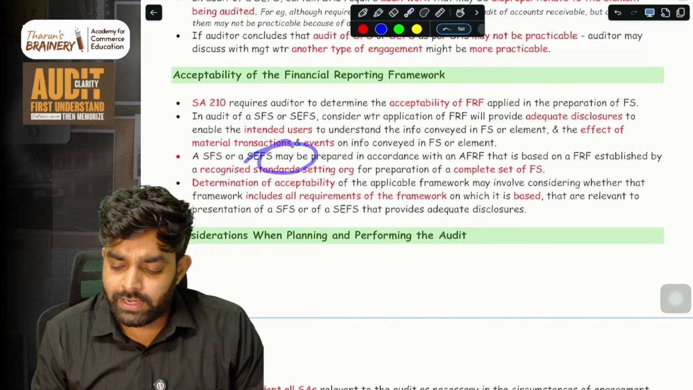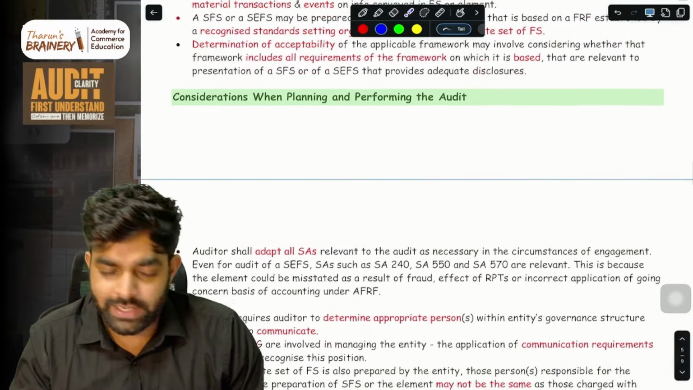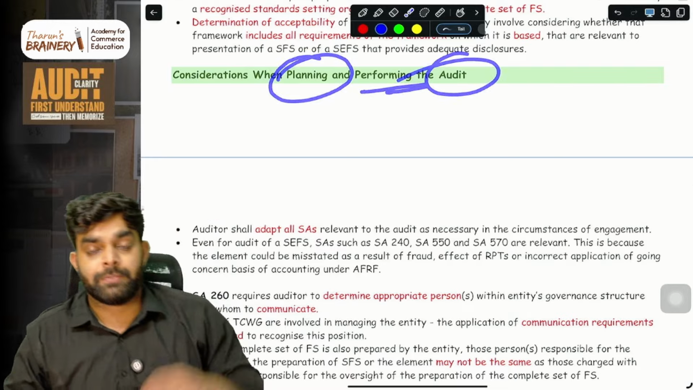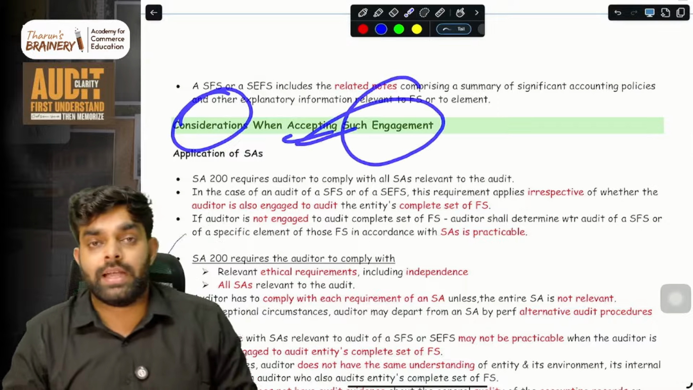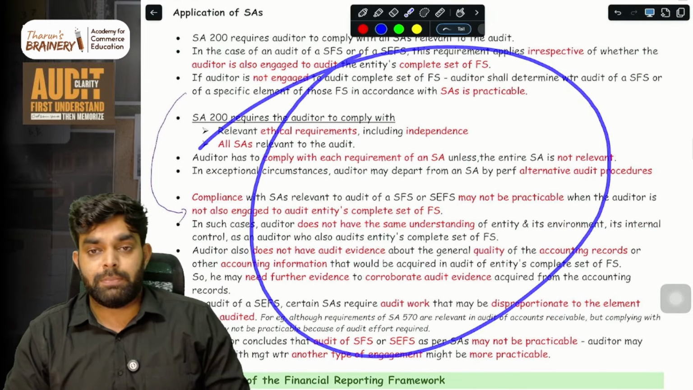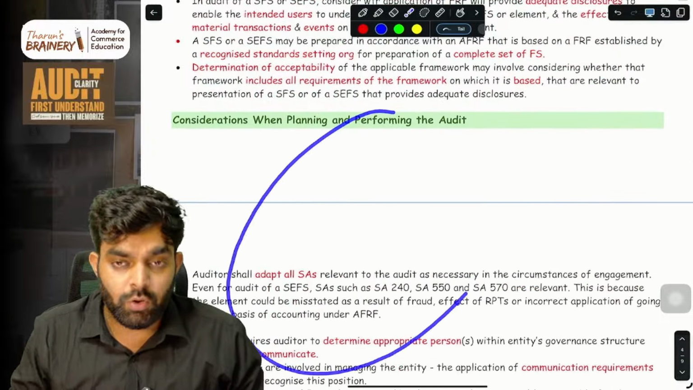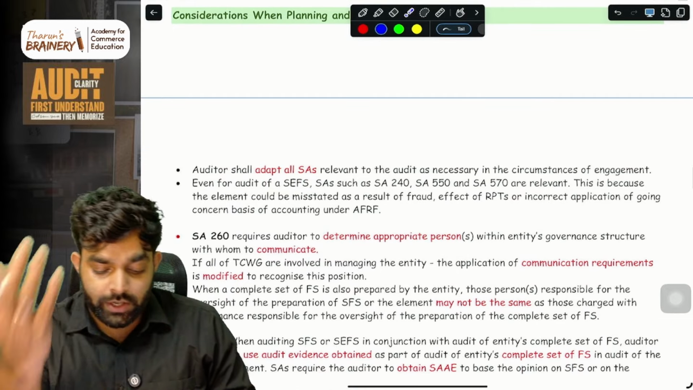SFS may be prepared in accordance with the standards established by a recognized standard setting authority. Same thing what we learned in SA 800. Then comes the considerations when planning and performing the audit. So here we learned about considerations when accepting an engagement. Before accepting an engagement, these are the things you have to keep in mind. Then here you already accepted the engagement and now you are going to audit. So before planning and performing the audit, what are the things you need to consider?